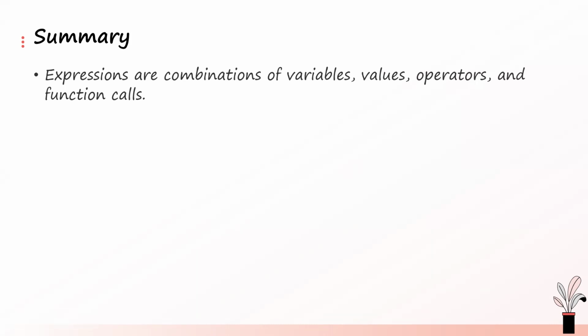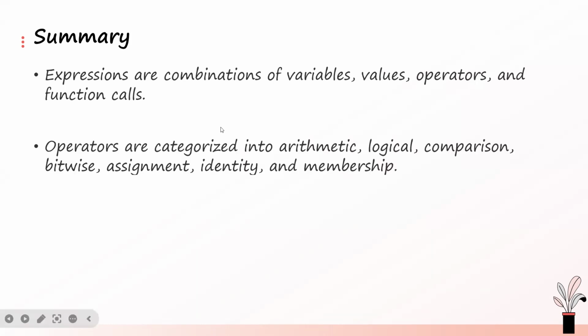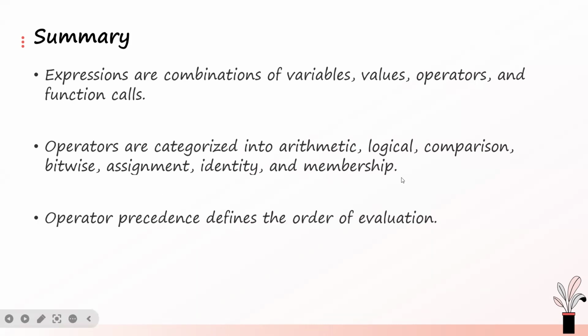Anything that evaluates to a value is an expression. Operators are categorized into arithmetic, logical, comparison, bitwise, assignment, identity, and membership. We didn't talk about bitwise because most times we don't use it; we are not operating on the bits of our program.